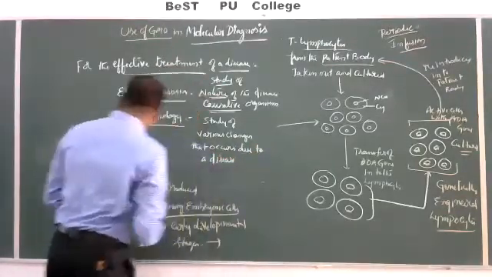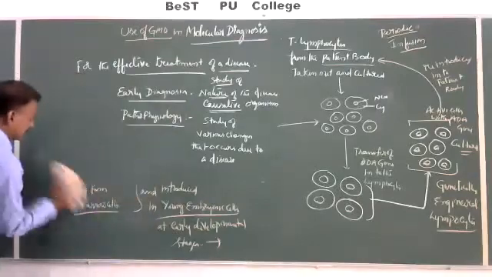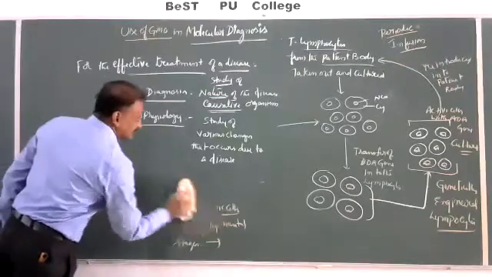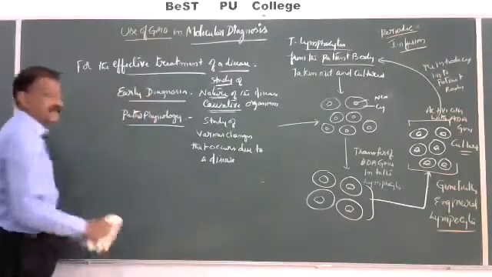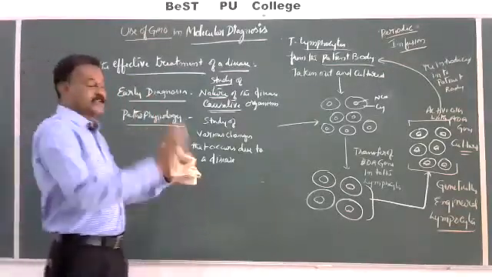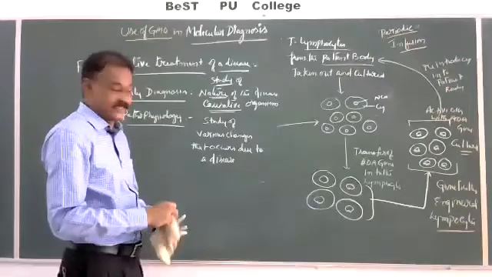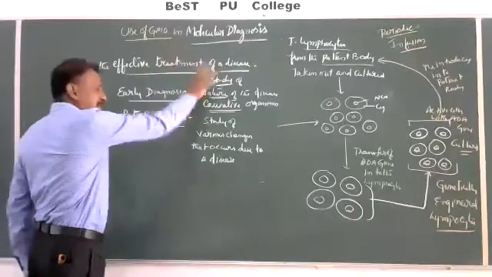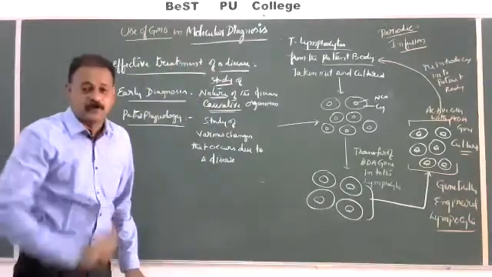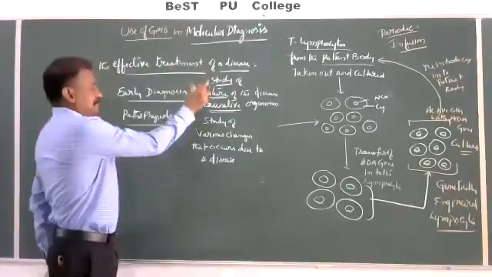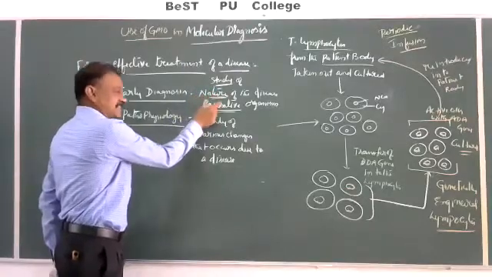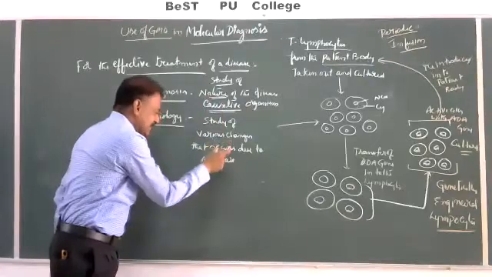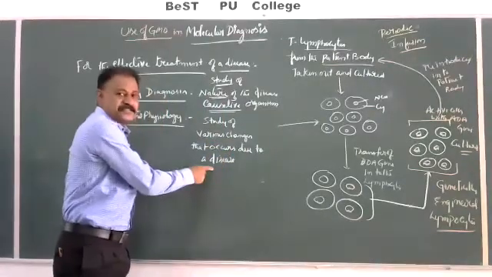See, my dear students, these first two sentences of the molecular diagnosis, they have given jumbled in the book. From here to there to here, we have to understand and adjust that. So, for the effective treatment of a disease, we have to identify the nature of the disease or causative organism of the disease and what are the changes that occur due to a particular disease.